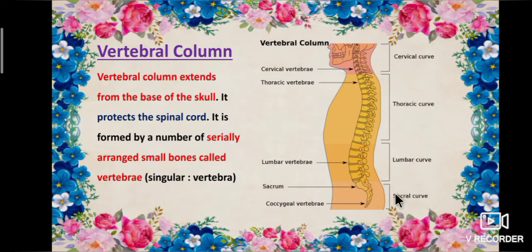See the picture, students. This is vertebral column. Vertebral column extends from the base of the skull. It protects the spinal cord. This is spinal cord. It is formed by a number of serially arranged small bones called vertebrae. These are small bones.